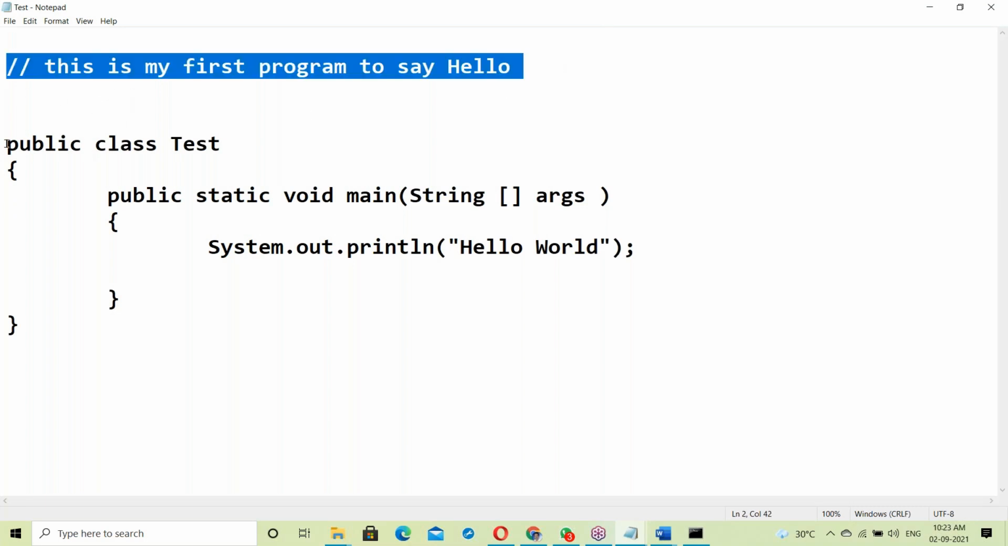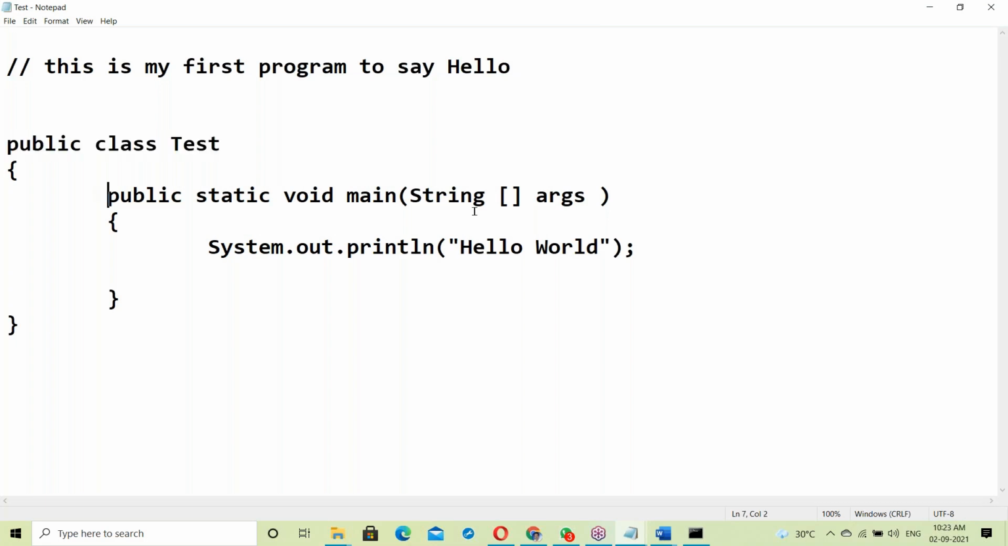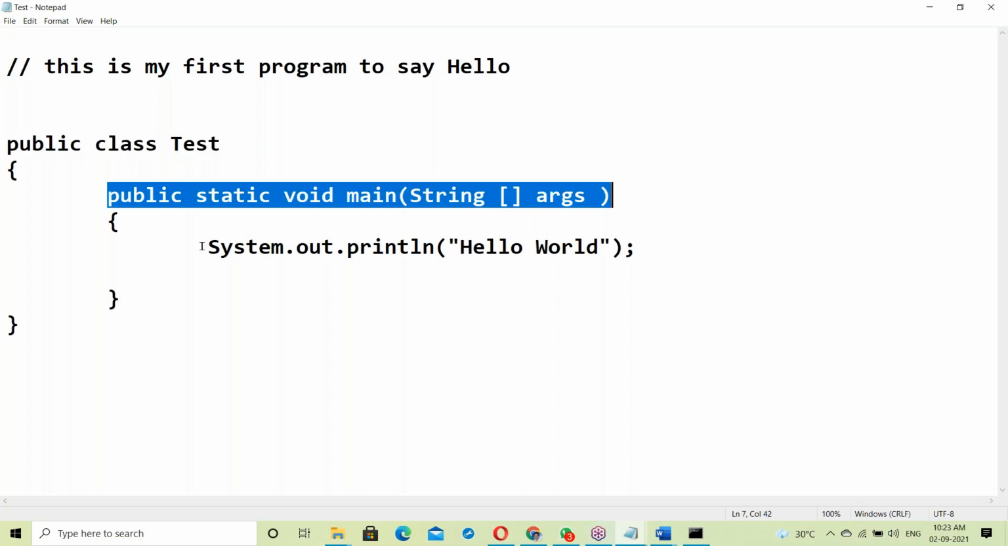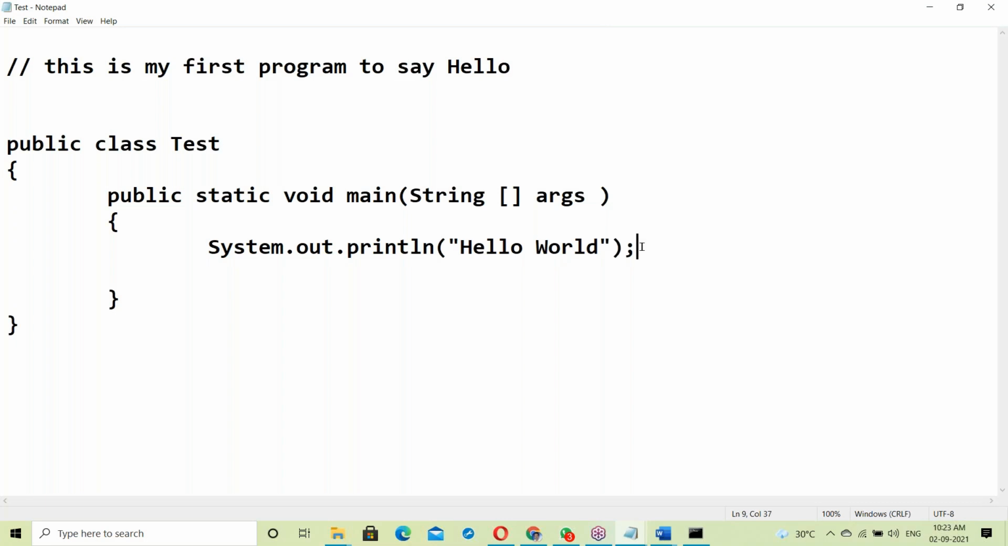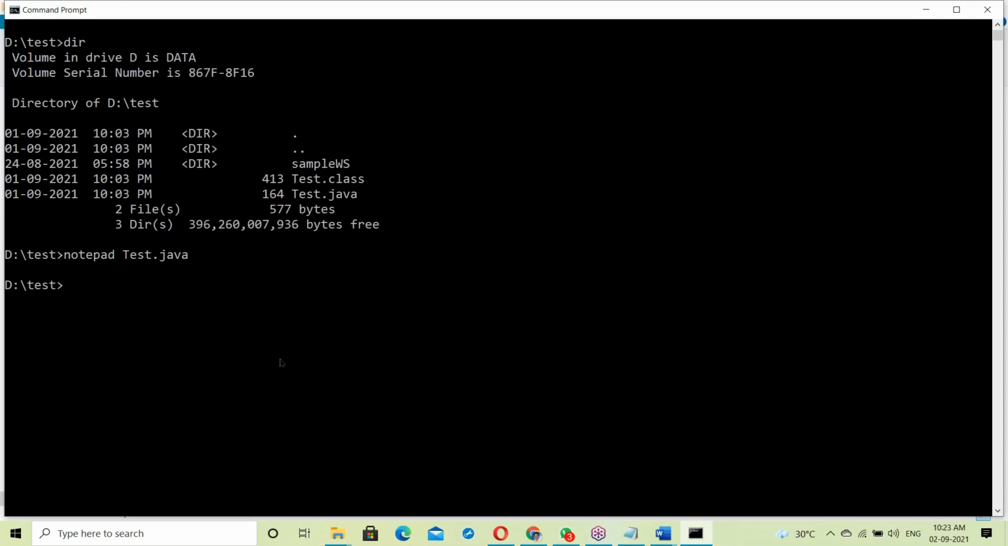Okay, this is some comment here. Yes, public class test, public static void main, string array args, Hello world. Okay, yes, save and exit. Save and exit here. Okay, right?